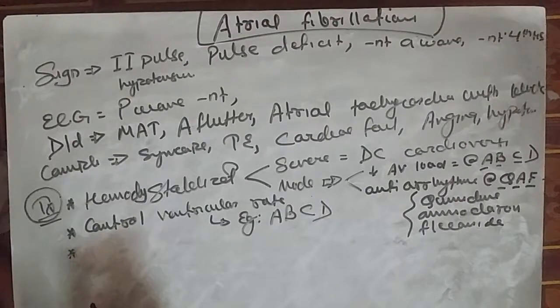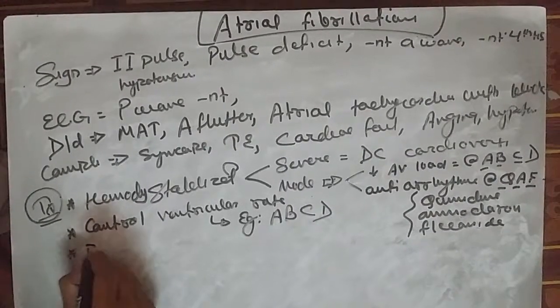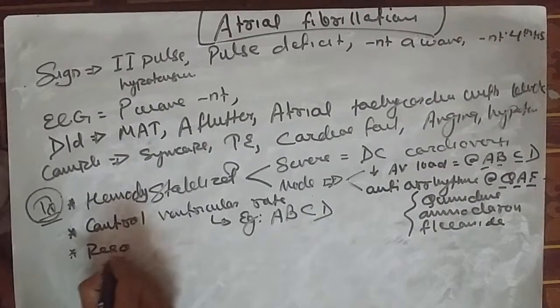Now the next goal should be restoration of the sinus rhythm. How is restoration done?